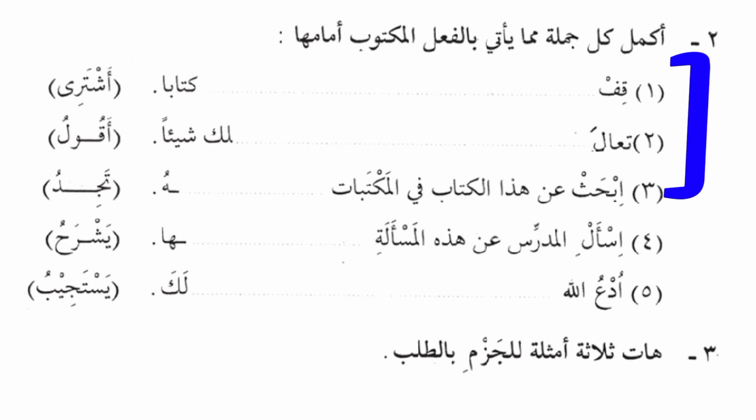Number 2, we have ta'al, akul laka shay'an. Let me tell you something. It is no longer akulu, rather akul laka shay'an. Mashallah. Number 3, we have ibhath an hadha al-kitabi fil maktabat tajidhu. Search for these books in the libraries. You will find it. Tajidhu. Number 4, we have is'alil mudarrisa an hadhihi al-mas'alati yashrahha. Ask the teacher concerning these questions, he will explain it. Number 5, we have Ud'ullaha, call Allah, yastajib lak, he will answer you.